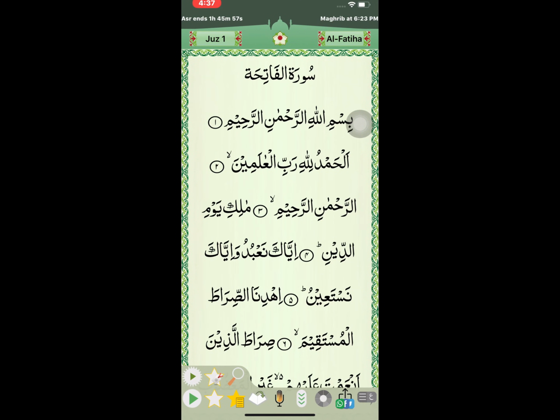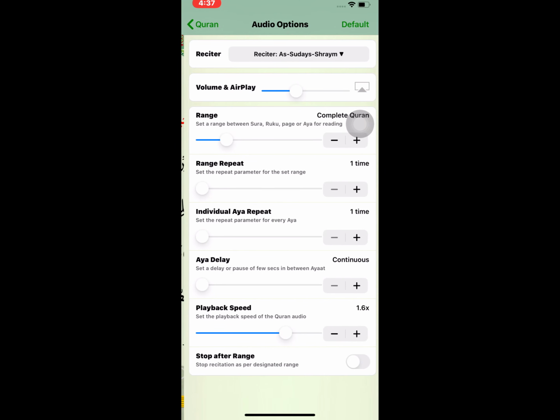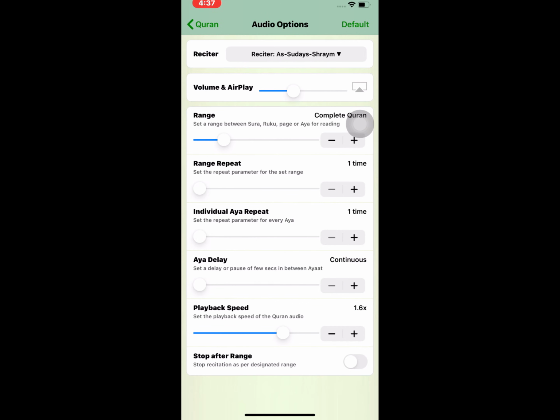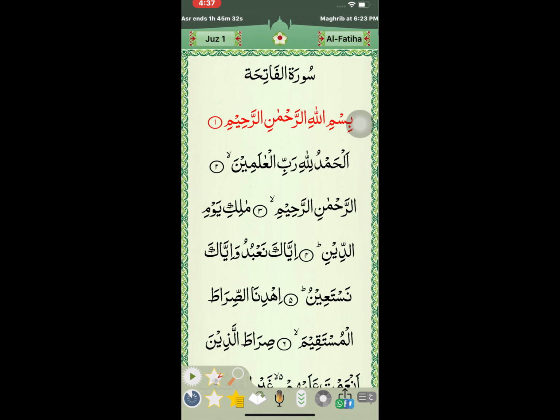At the bottom we can see it has different options. We can play it, though it needs internet. In the app there is the volume and airplay, the range repeat, the individual ayat repeat, the ayah delay, and the playback speed, how much it is sped up. So it's going to play it.